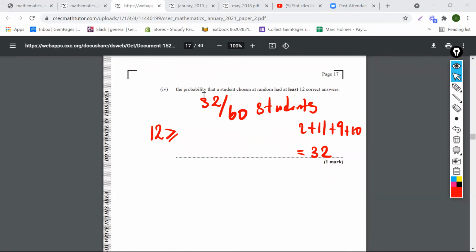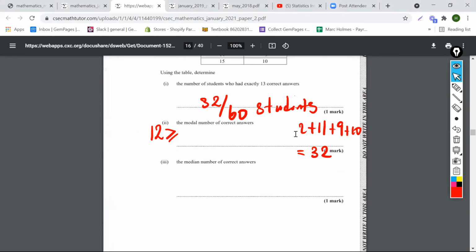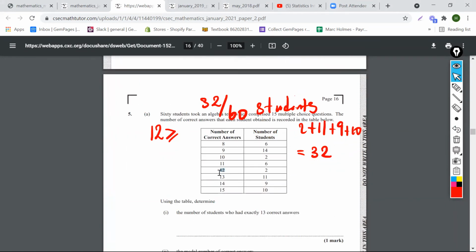Okay, let me just do it over for you. So it says the probability that a student chosen at random has at least 12 correct answers. So that means that the person would have to get 12 or more in the exam. So 12, 13, 14, and 15 represents 12 or more, right? So 2 students got 12, 11 students got 13, 9 students got 14, and 10 students got 15.